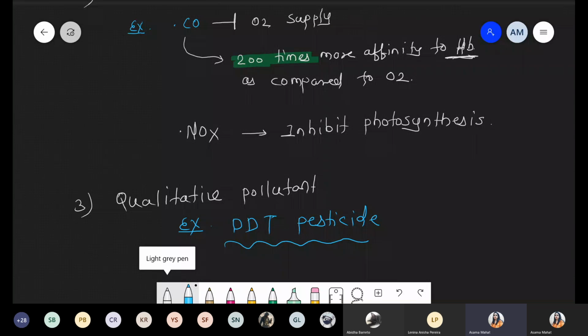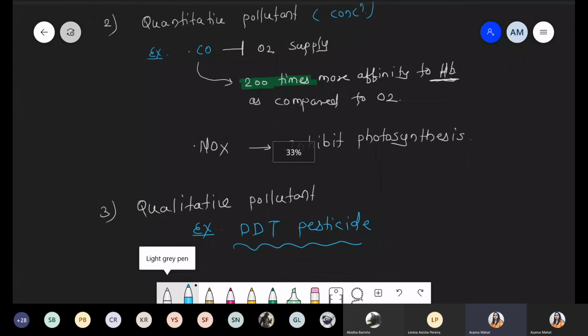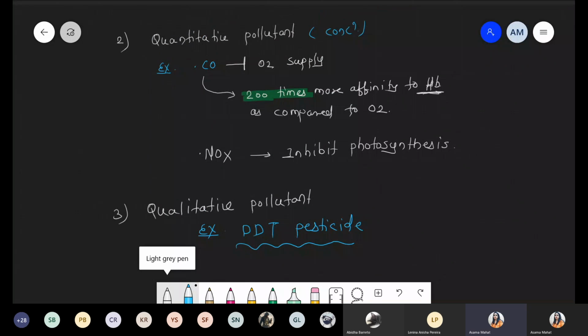DDT pesticide is very harmful. We will see this ahead when we talk about the process of biomagnification. It does not depend on the concentration. Even if a very small amount is present, it can still cause severe effects. They are responsible for creating pollution. So such a pollutant does not depend upon the concentration, it depends upon the quality, and the best example is DDT pesticide. Okay, so this point is clear. What is the meaning of qualitative? Yes or no? Is this point clear, everyone?